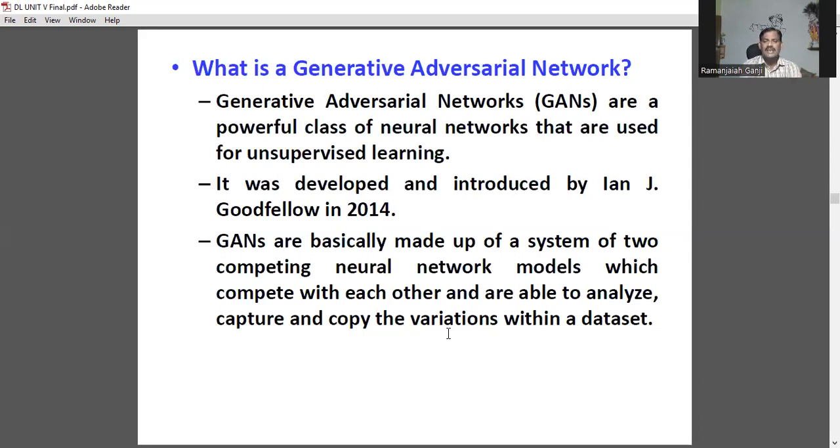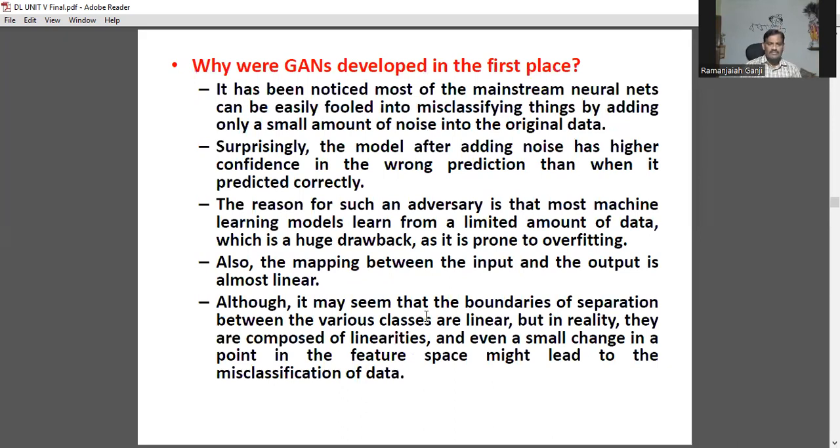These are basically made up of a system of 2 competing neural network models which compete with each other and are able to analyze, capture, and copy the variations within the data set. The data set is nothing but whatever data is provided. It has been noticed most mainstream neural networks can be easily fooled into misclassifying things by adding only a small amount of noise into the original data.